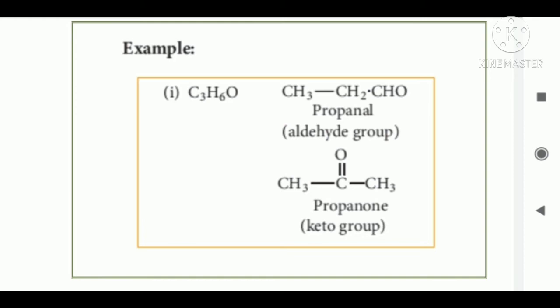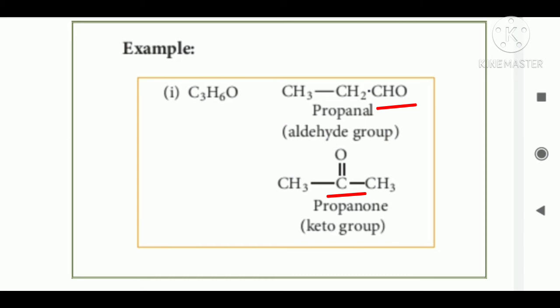The first one is the aldehyde CH3CH2CHO, where the functional group present is the aldehyde. Then another example is the keto group, ketone, CH3COCH3. Both have the same molecular formula C3H6O but differ in functional groups: first is the aldehyde and another is the ketone.